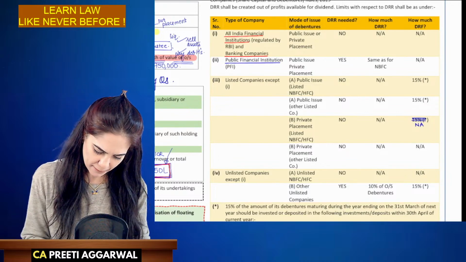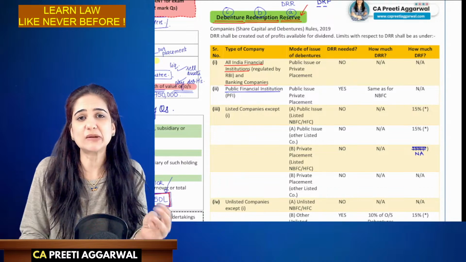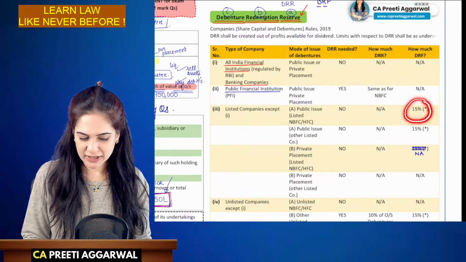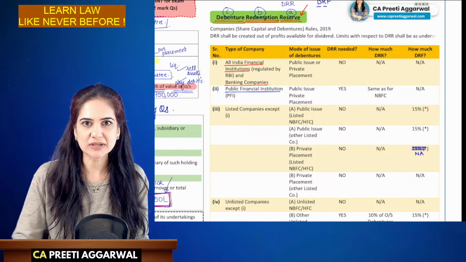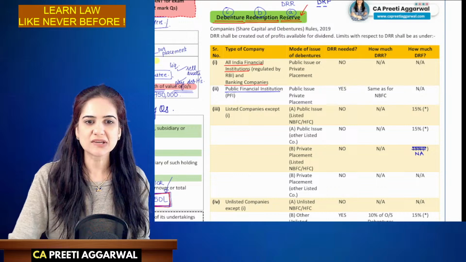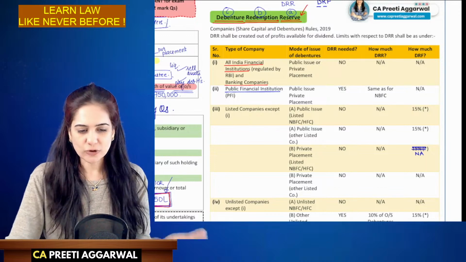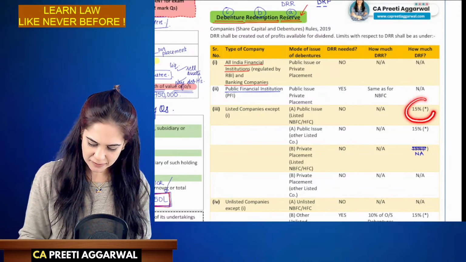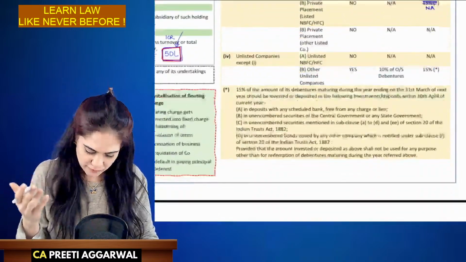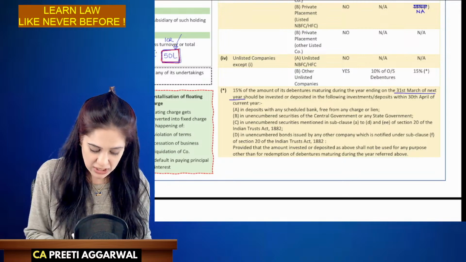So if you are going for public issue, DRR is not required, but DRF is required, but it is only 15%. And why so less? You said that we need money for redemption, but just 15%? Don't you think that it is very less? Yes, it may be less, but it is an organized company. Do you really think that they will not make any provision? Of course, they must have provided. But this 15% is just like, in case you have not provided anything, at least provide this much. 15% of what? 15% of the amount of debentures maturing during the year ending 31st March of the next year.